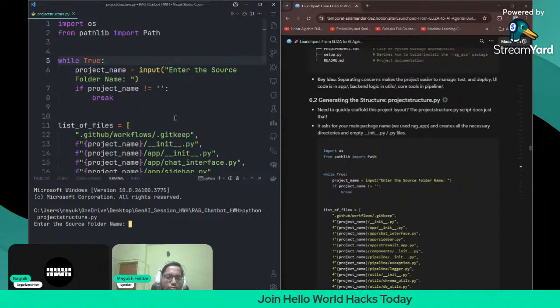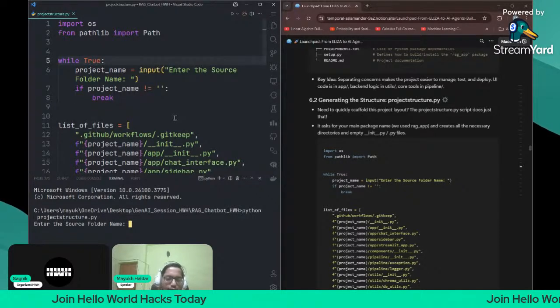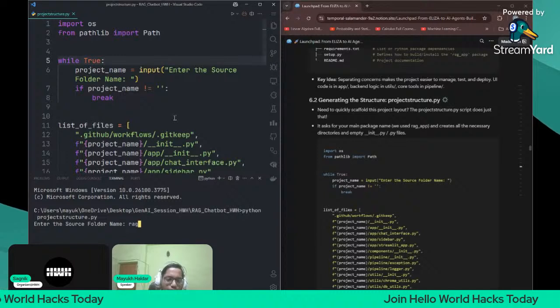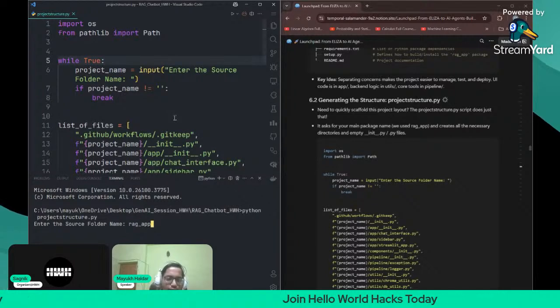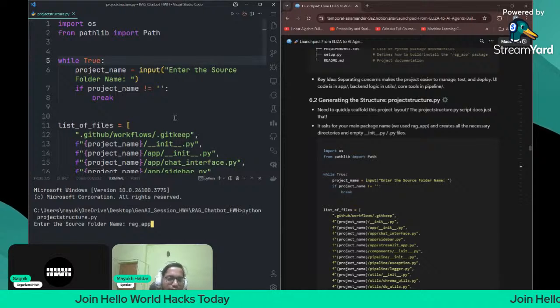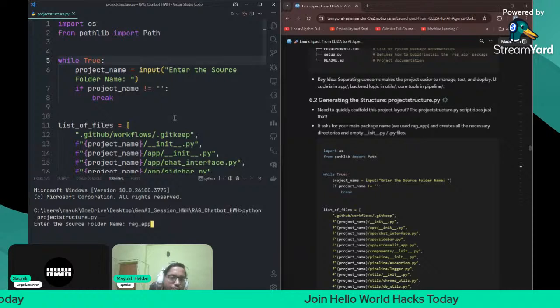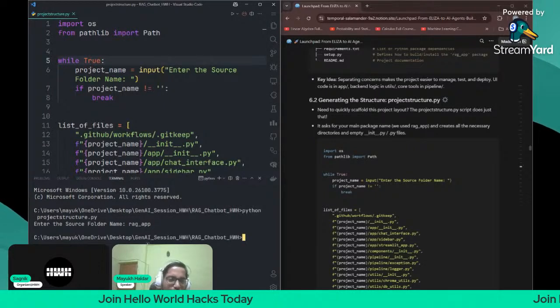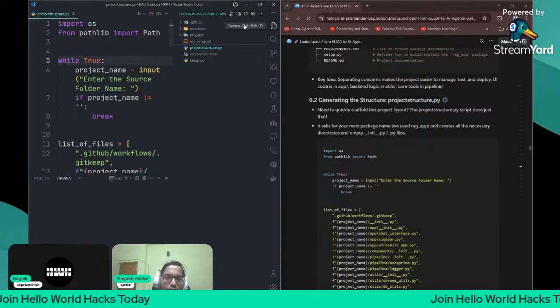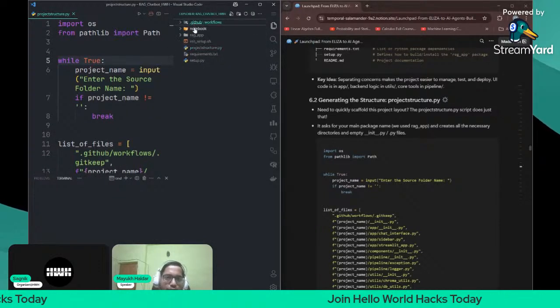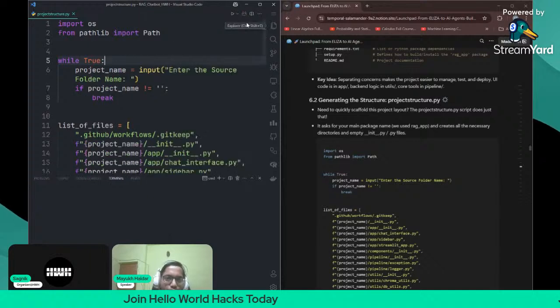Then it will ask you to enter the source folder name. I'm giving it as rag app. You should give rag app only, for this session. Later I will tell you how to change the name of the source folder and what changes you have to make in the app code also. But for the time being, just keep this as rag app, then press enter. It will create the folder structure for you. See, it has created the structure: GitHub, then notebook, rag app. It creates the folder structure on its own.